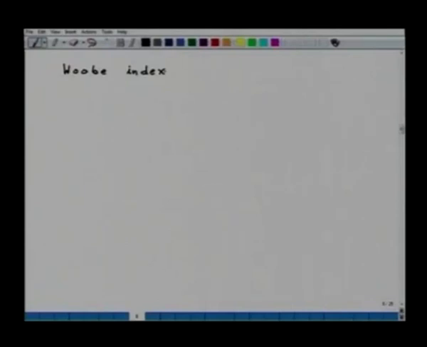A Wobbe index can be defined, and a Wobbe index is an indicator of the interchangeability of fuel gases, say like natural gas, liquefied petroleum gas or whatever the gas may be.